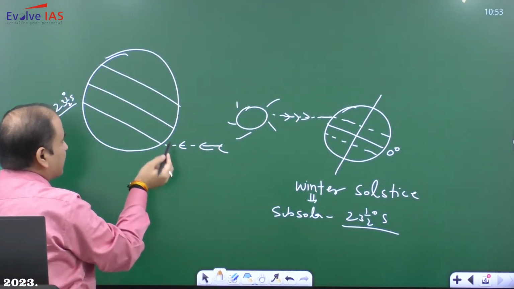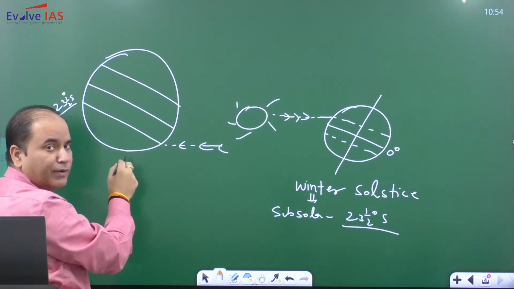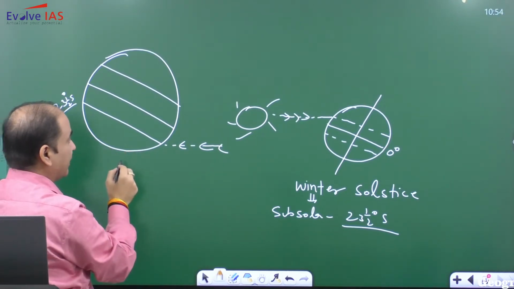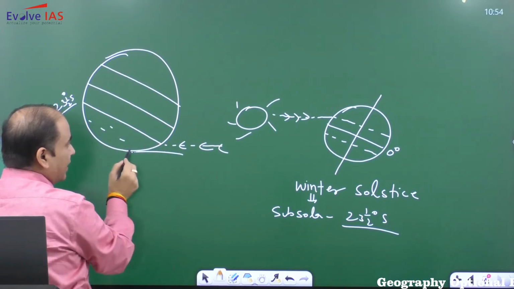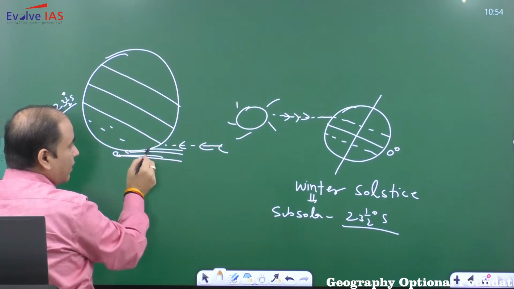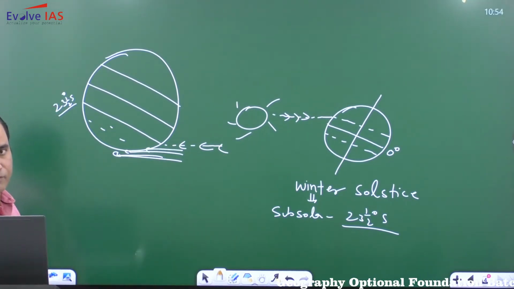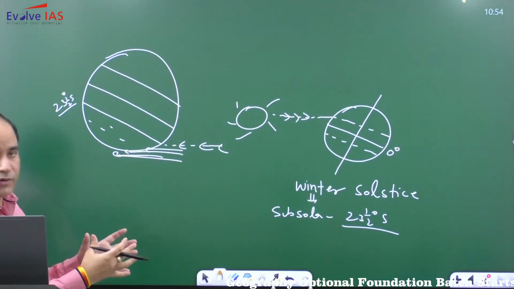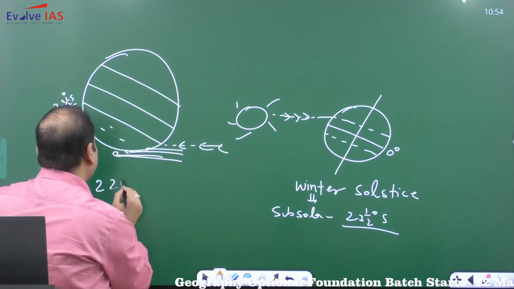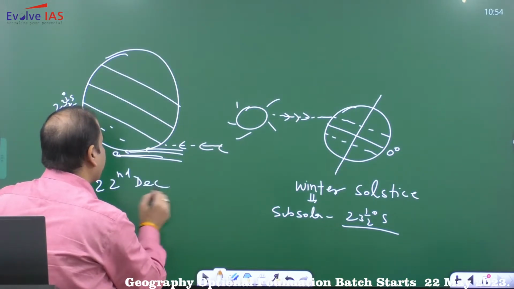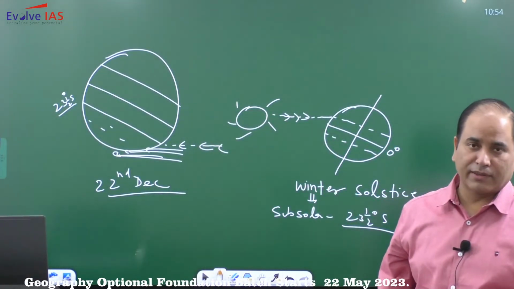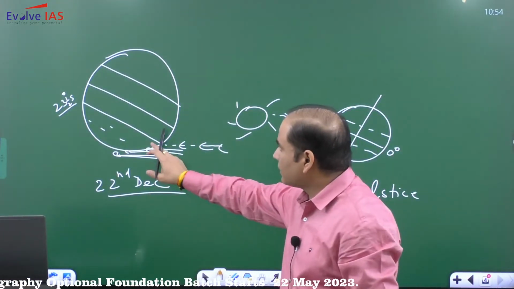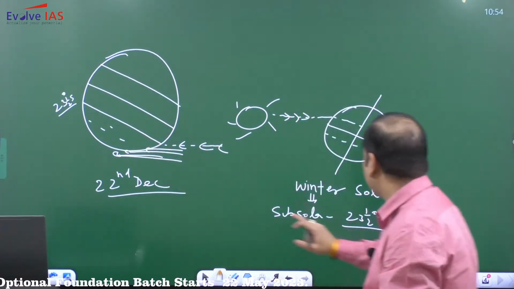Now sunlight is vertical at Tropic of Capricorn. Because of this, what is happening? That this whole southern hemisphere will receive lots of sunlight. So this is the time period. और ये कब होगा? That is around 22nd December. Now during 22nd December, जब आपका winter solstice हो रहा, subsolar point is Tropic of Capricorn,